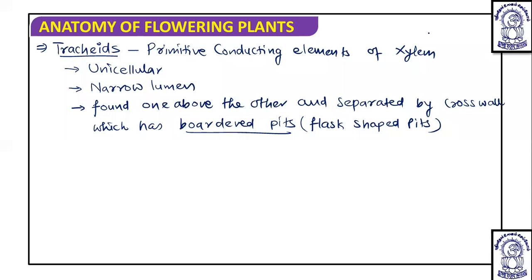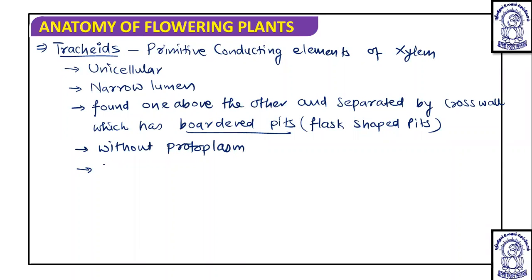So these flask shaped or bordered pits are found in the end walls of the tracheids. Now in tracheids, one more important point is they have a lignified cell wall, but they are dead elements because they are without protoplasm, because protoplasm loss occurs at maturity. And actually the pits are present, so they are not porous.